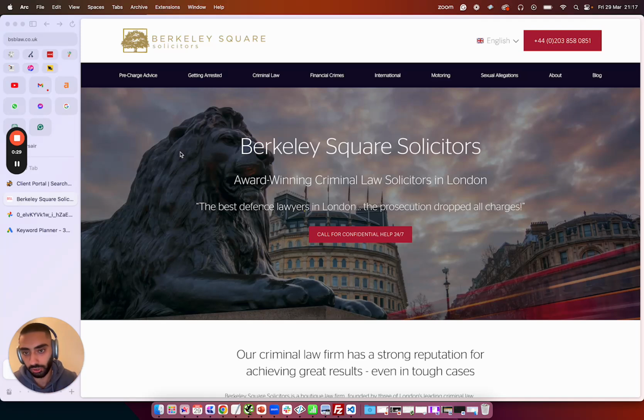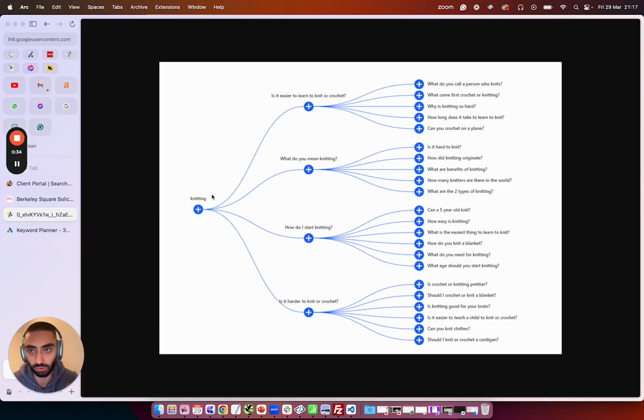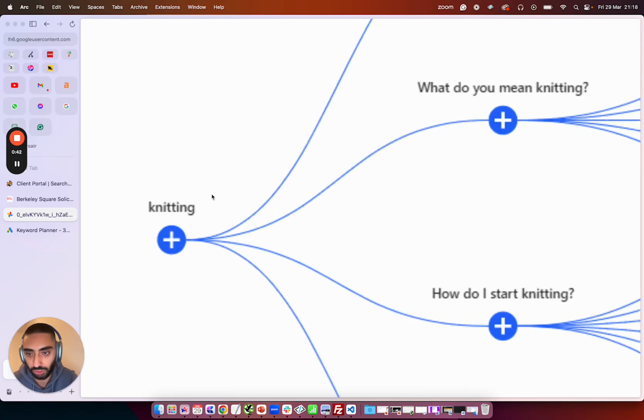Now, the first thing for any website is what's called topical authority. So I've just pulled up an image that was essentially ranking for topical authority that I feel does a very good job of explaining what topical authority is. So let's say our seed keyword that we want to rank for is knitting.